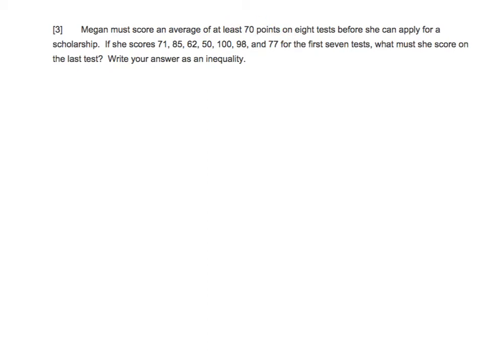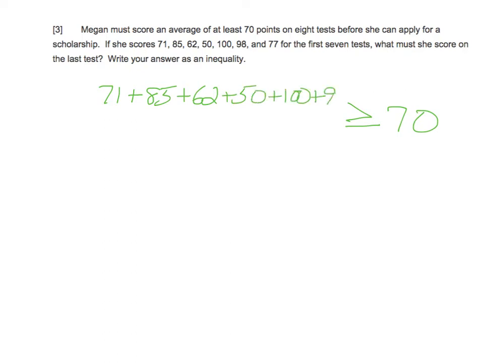So that means it can be greater or equal to 70. So it can equal 70 or more. Now for averages, we're going to do 71 plus 85 plus 62 plus 50 plus 100 plus 98 plus 77 plus some unknown, the x.